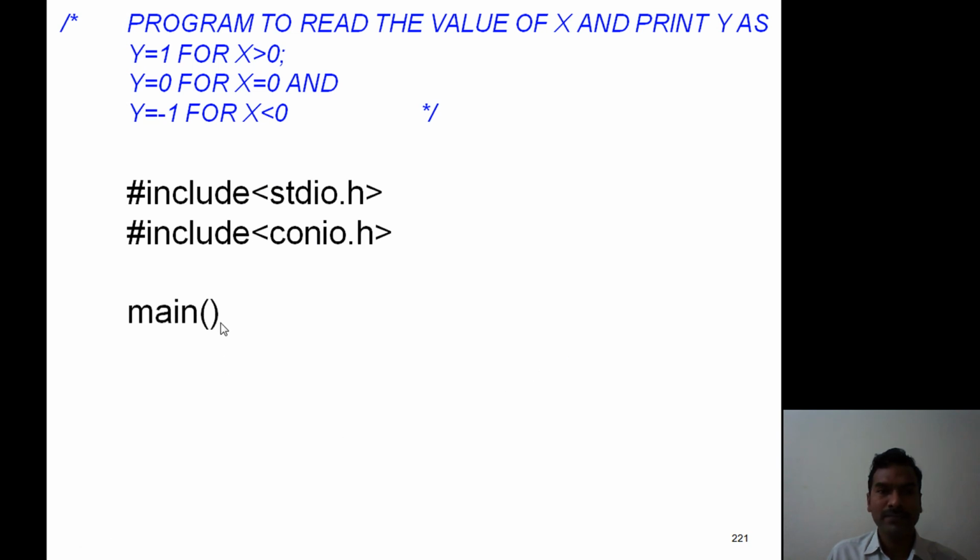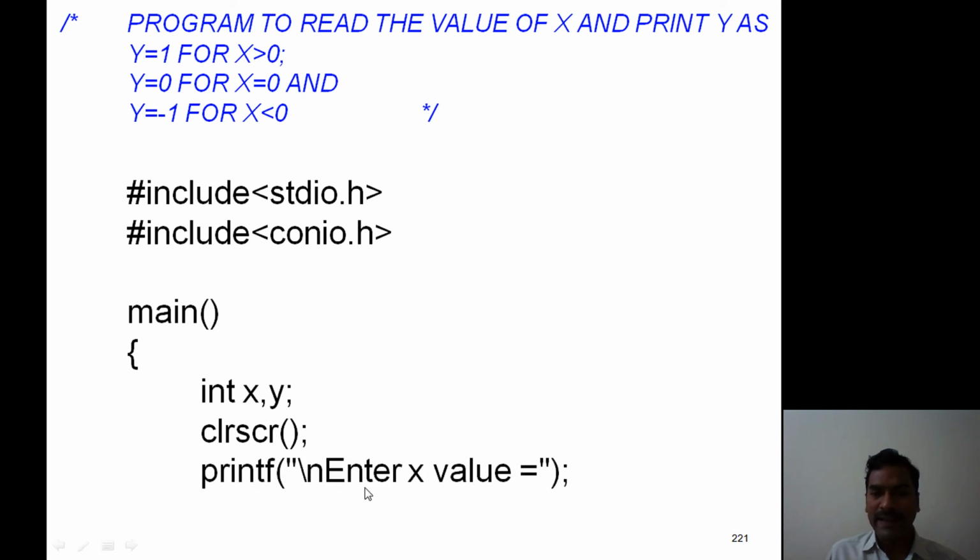Then the main function, open brace. Now we need 2 variables, X and Y. Declare the variables as integer variables, int X, Y. Then the clrscr library function.